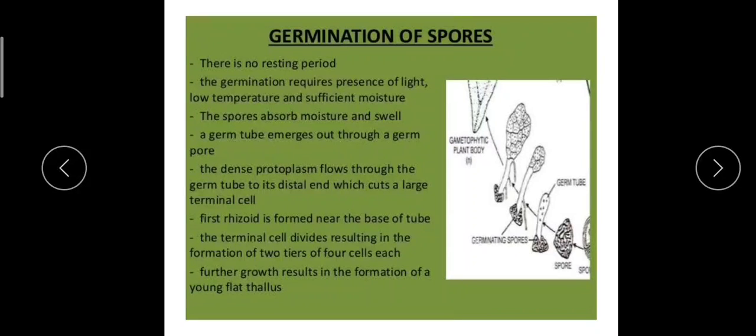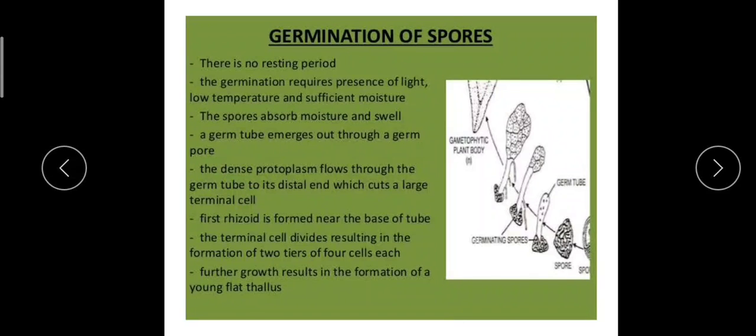It elongates rapidly and forms a club shaped structure, and a transverse wall at the distal end is formed to separate a small cell which undergoes 3 vertical divisions. Later on, several divisions occur to form 2 tiers of 4 cells each, and one of the tiers becomes the apical cell, and it regularly forms newer cells.